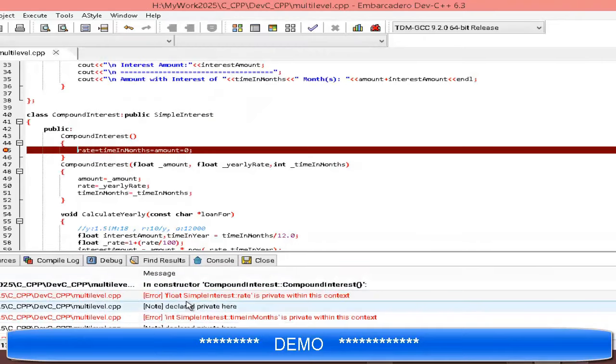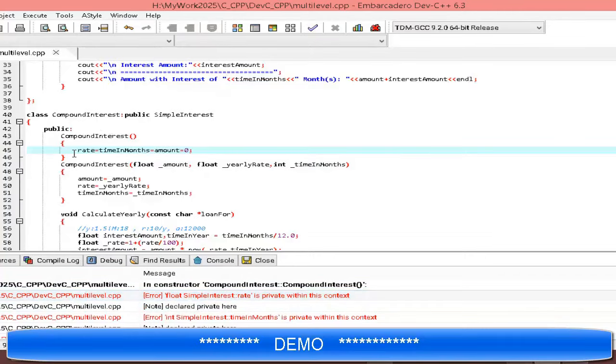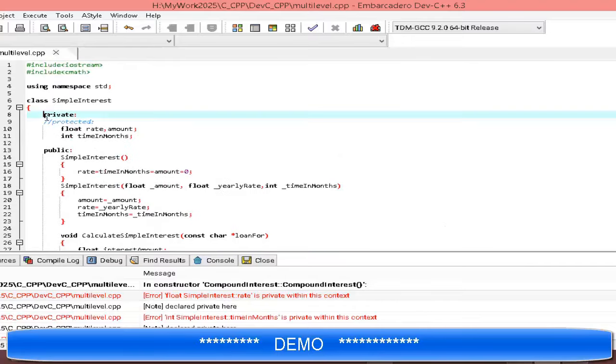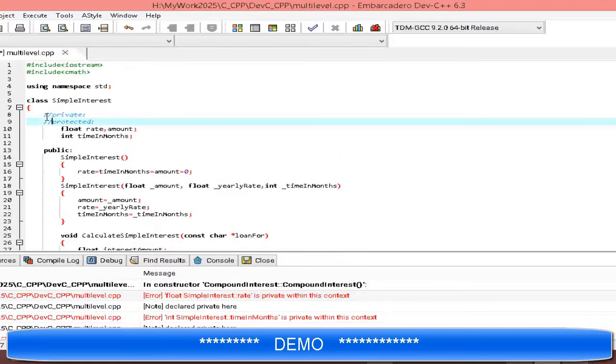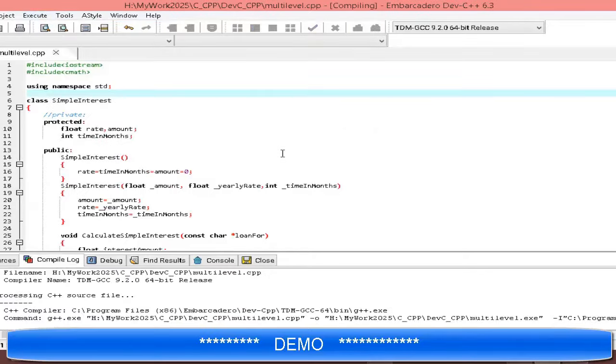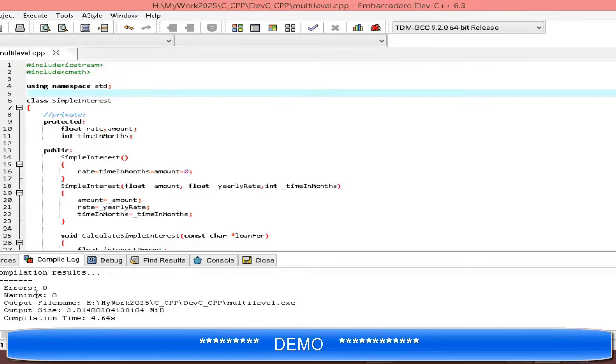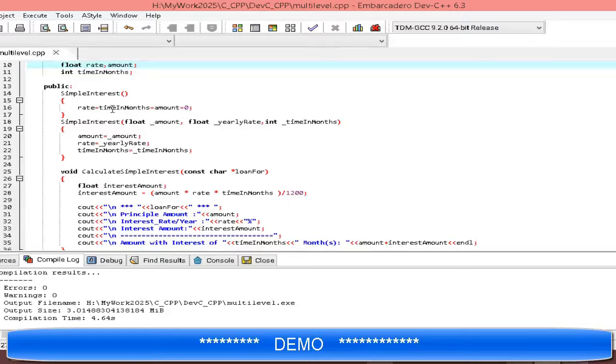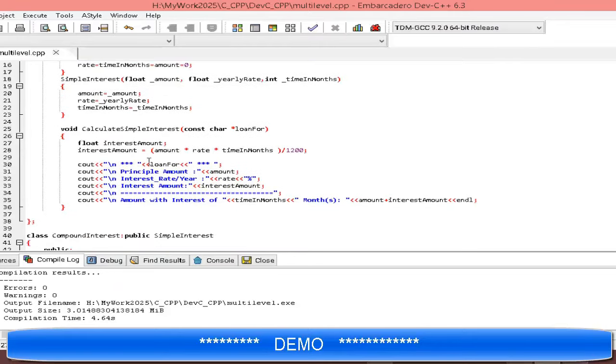So you have seen already here, the float simple interest rate is private, so this is giving the error. So again I have commented this and uncommented the protected access specifier. Now save and execute. First compile, we check whether the error is removed or not. So the error is removed, so the access specifier is working. So simple interest has constructors with 0 arguments and 3 arguments. So this is the first simple interest calculate function.